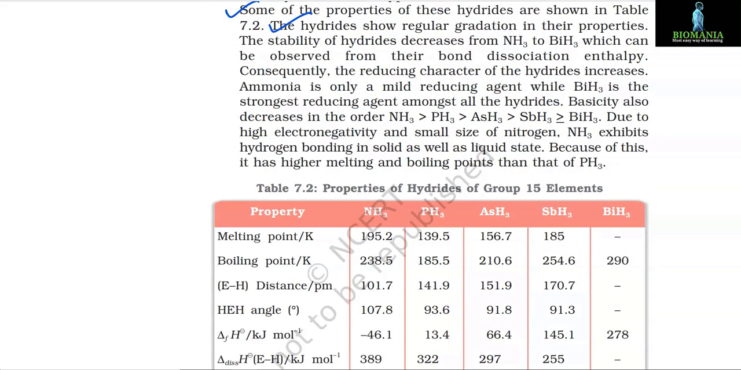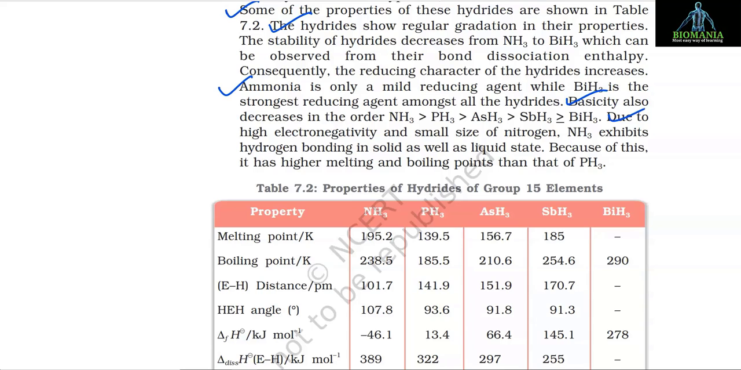The stability of hydrides decreases from NH3 to BiH3, which can be observed from their bond dissociation enthalpy. Consequently, the reducing character of the hydrides increases. Ammonia is only a mild reducing agent, while BiH3 is the strongest reducing agent amongst all the hydrides. Basicity also decreases in the order NH3 > PH3 > AsH3 > SbH3 ≥ BiH3.